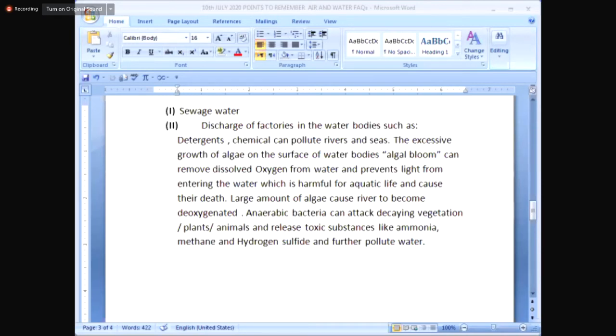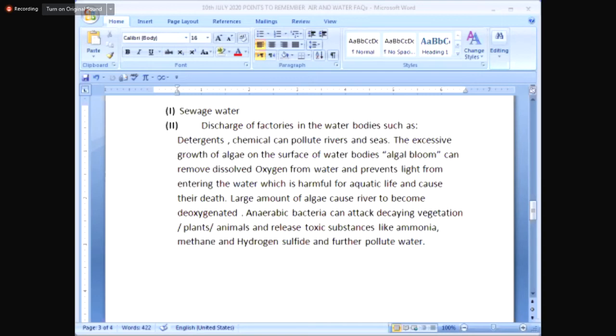When it is added to water, also in your swimming pools, you must have seen the smell of chlorine if you have ever swum. When it's added to water, it has two effects. One, it is an acidic gas, so it should be added in very less amount. And number two, it's germicidal. That is, it kills germs, bacteria. Clear, Bilal? Yes, miss. Thank you. You are welcome, my dear.